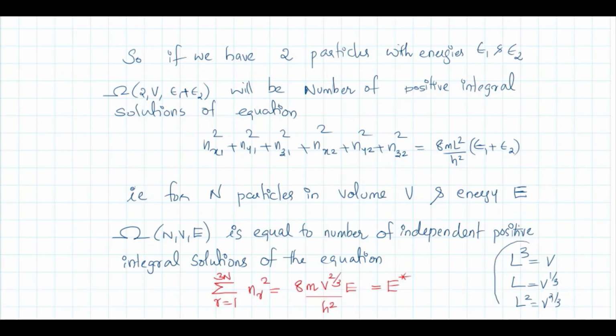That is why, instead of L square in this equation, I put V raised to 2 by 3, into E, the total energy. This is the sum of 2 particle energies. If you have n particles, the total energy is capital E divided by h square. This entire term, 8m V raised to 2 by 3 E by s square, call it E star.